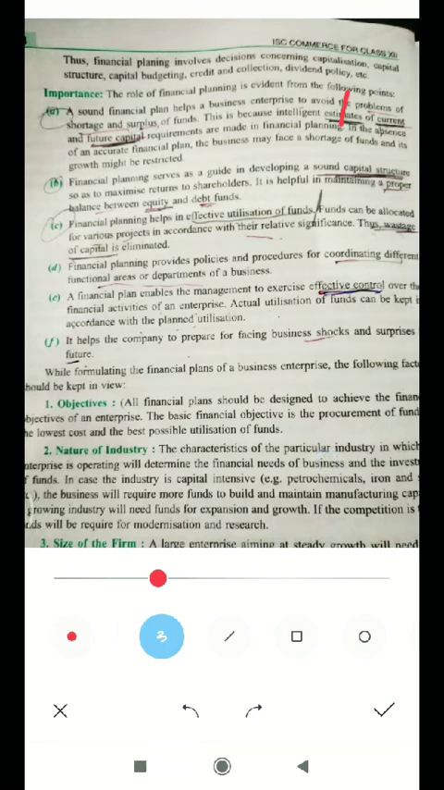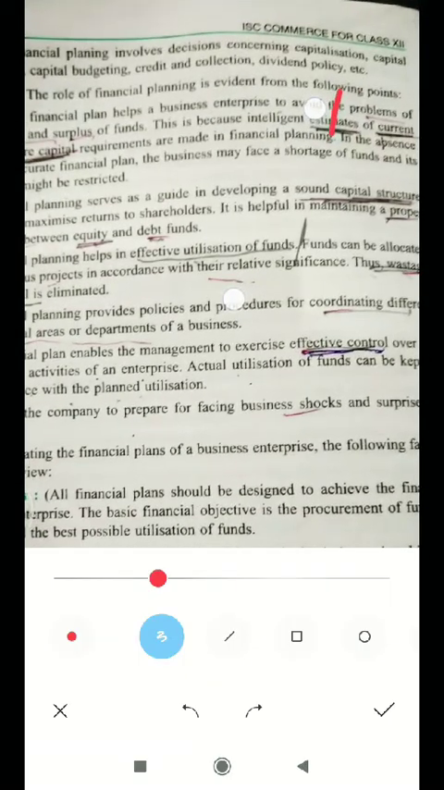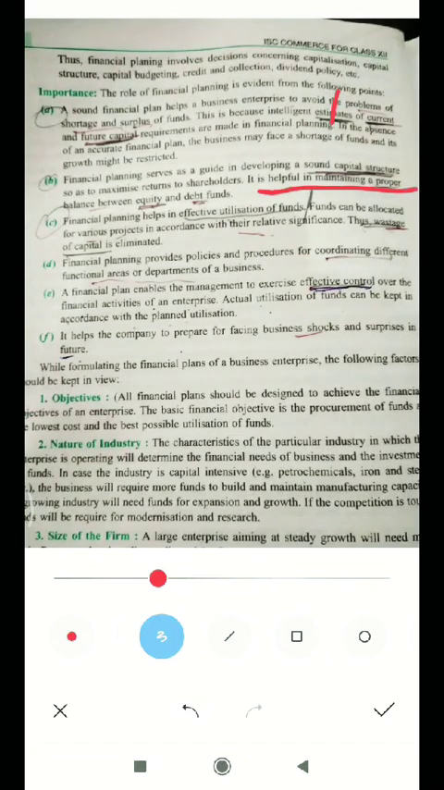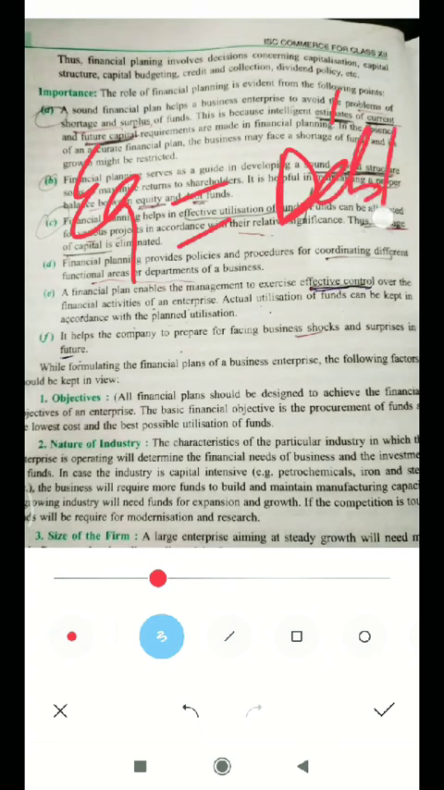Okay, second, financial planning serves as a guide in developing a sound capital structure so as to maximize return to shareholders. Definitely, if there is a sufficient amount of capital, it will guide the whole business, and if there is sufficient fund, then it will go for taking risk. It is helpful in maintaining a proper balance between equity and debt funds. Definitely, if there is a sound financial system, the balance between equity and debt will be maintained in the concern.